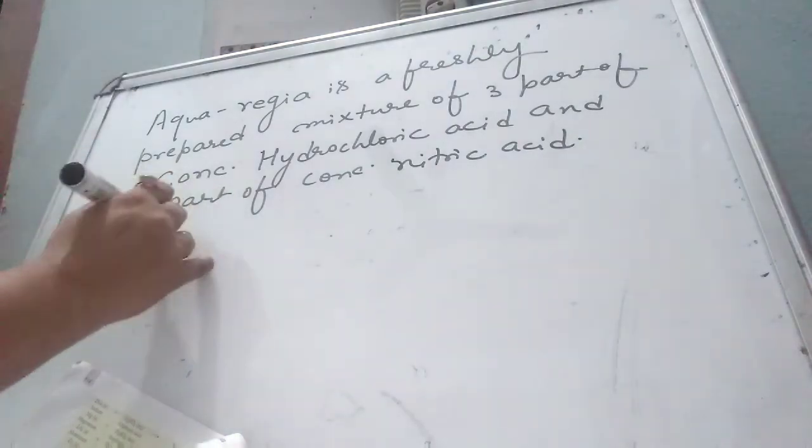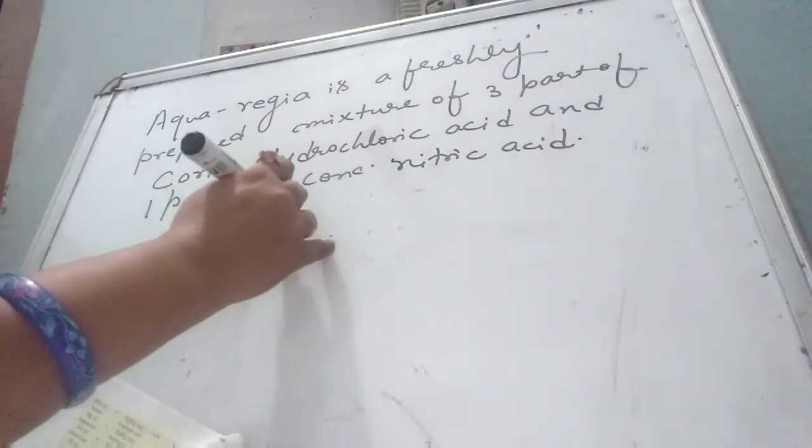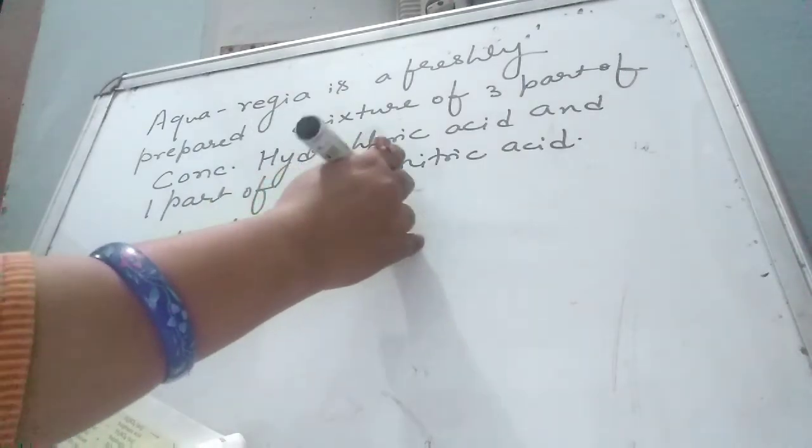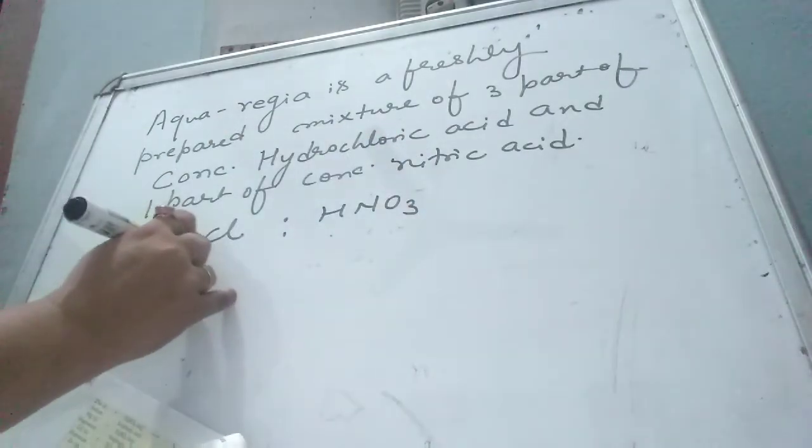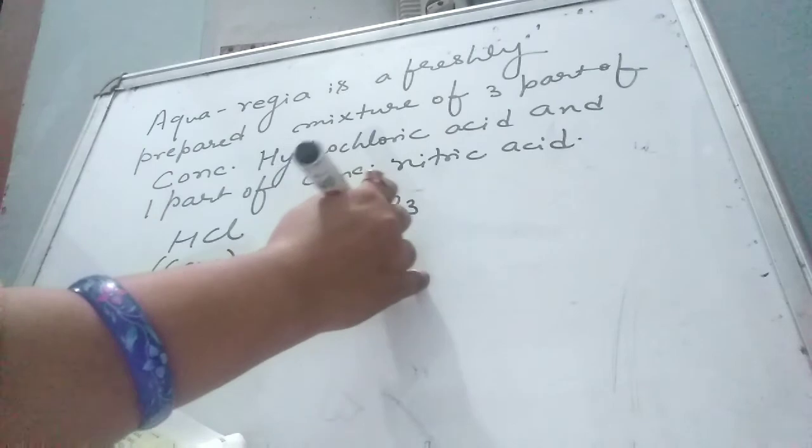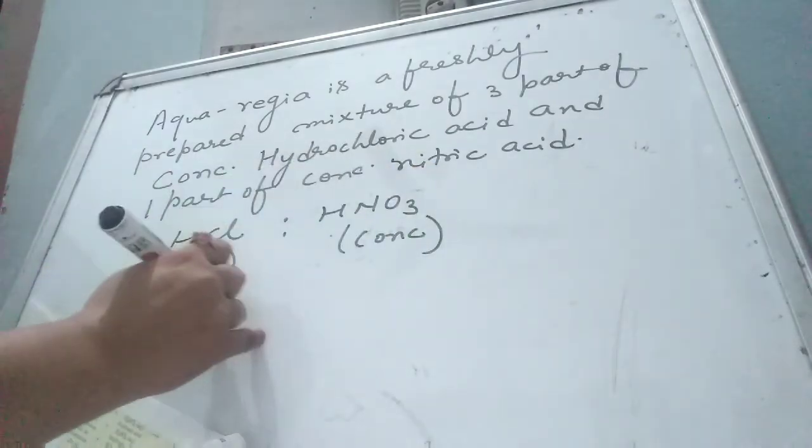We can also write it like this: HCl, HNO3, both concentrated, in the ratio 3:1.